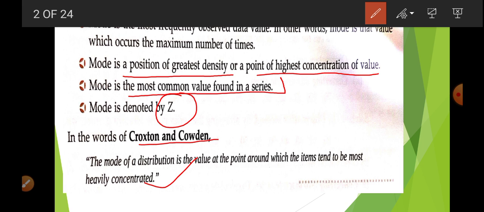So in this way, in the field of production and sales, mode has a very important position, because producers and sellers take their decisions on the basis of the maximum frequency. If anything is demanded again and again, it means that thing is in trend. So obviously that type of good is produced and sold in the market. So mode is very beneficial for the production sector, for taking decisions regarding goods.